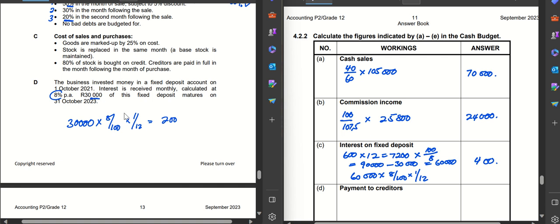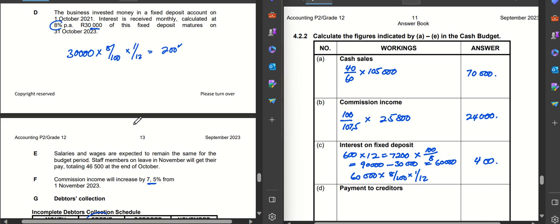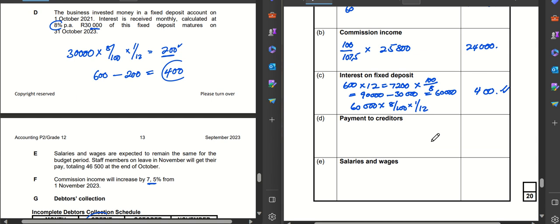That simply means you are no longer going to get interest of 200 because that fixed deposit has matured. Initially, in the month of October, you were getting interest of 600. But in the month of November, you will not get the 200 because the 30,000 has matured. So you subtract the 200 and you end up with 400, which is the same as what we have over there. That is how you would have done that one as well.